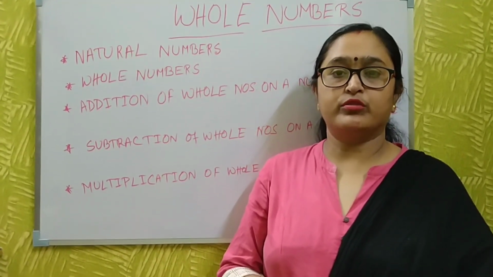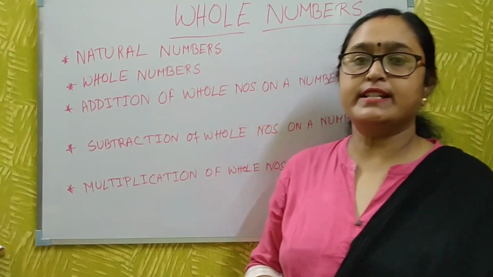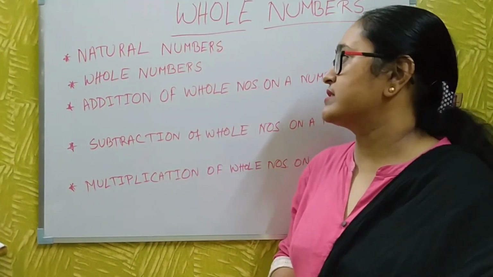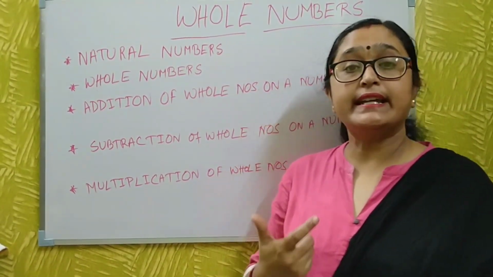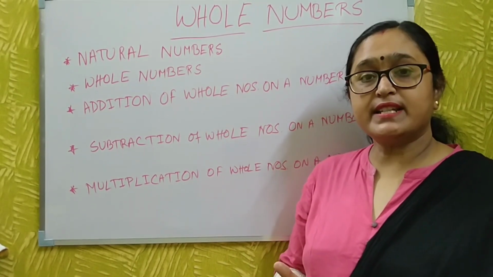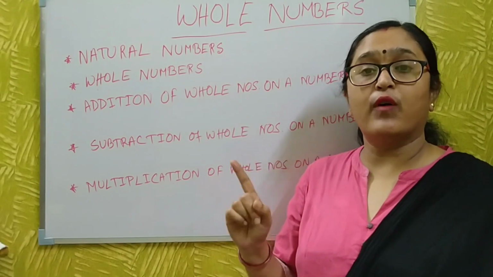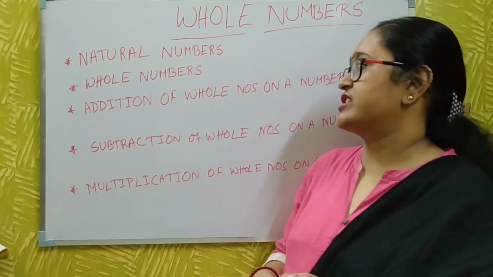Today I discuss the whole number. Before I discuss the whole number, I will discuss natural numbers. What is a natural number? The counting number which starts from 1 is called a natural number.